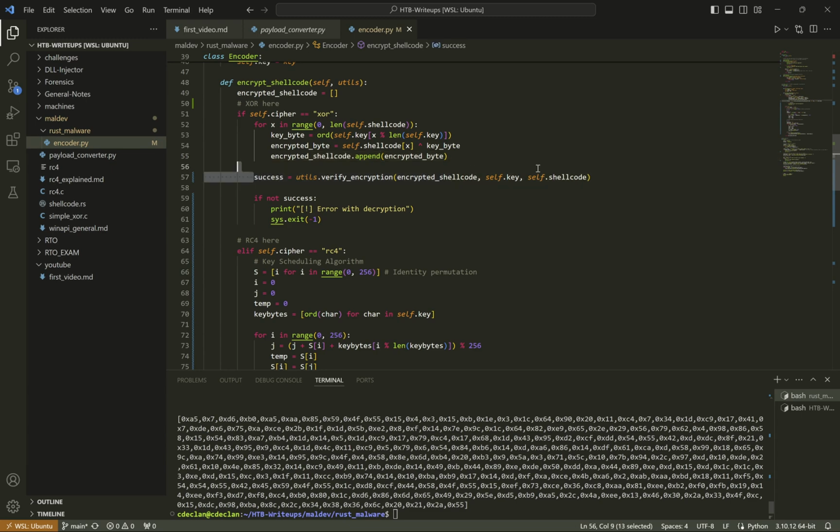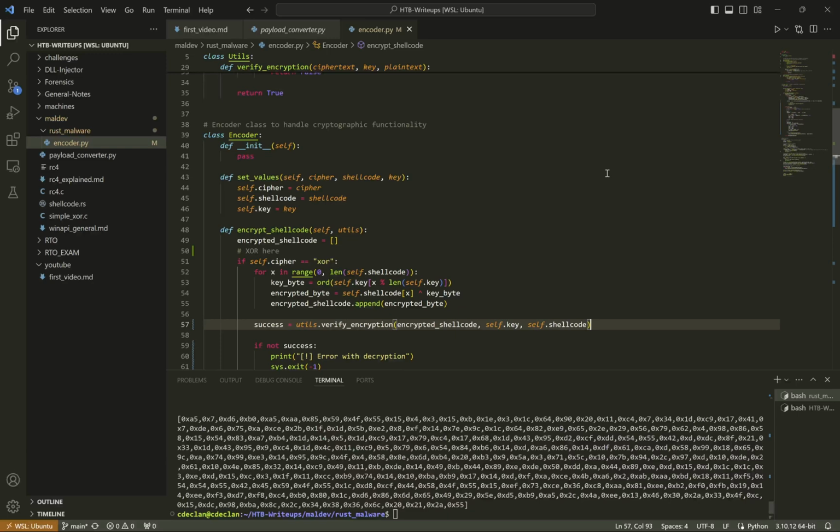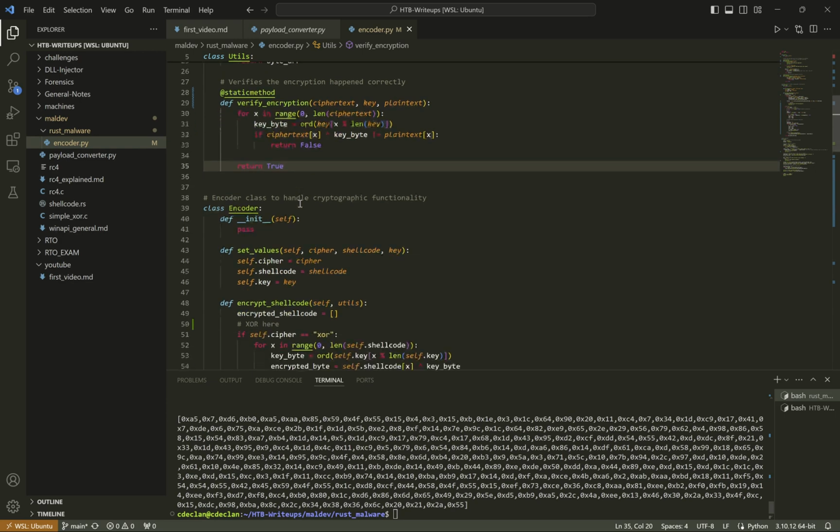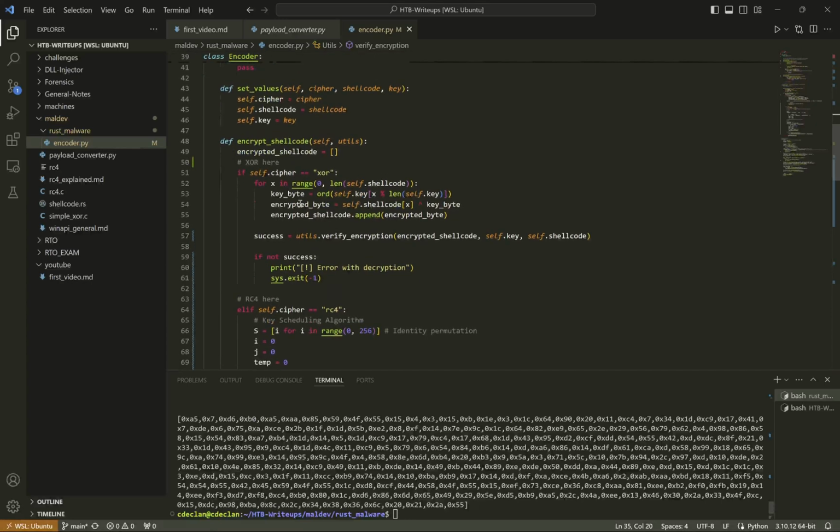I put this verify encryption function in here. It's part of the utils class. Now that I'm looking at it, I think it's redundant because it's basically just doing the same thing again. I should probably take this out. I threw it in there, it seemed right to me in the moment, but now I'm realizing it's probably just wasted code.